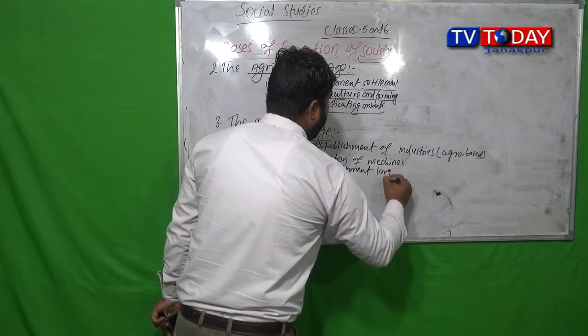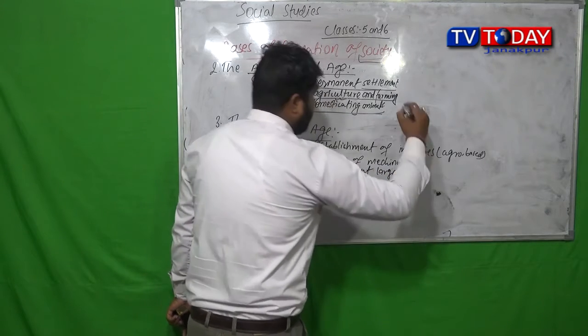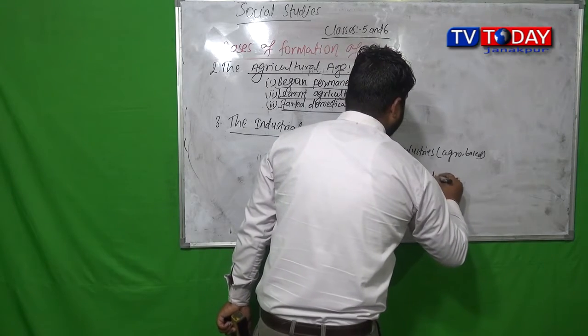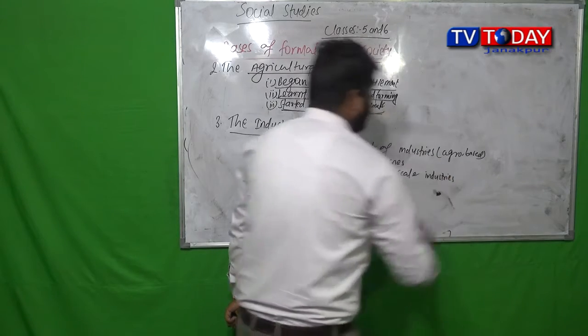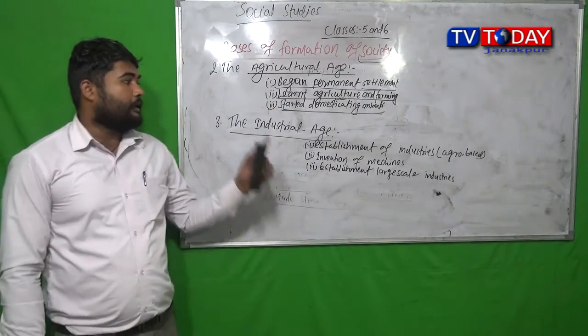Establishment of large scale industries. So what are its features?